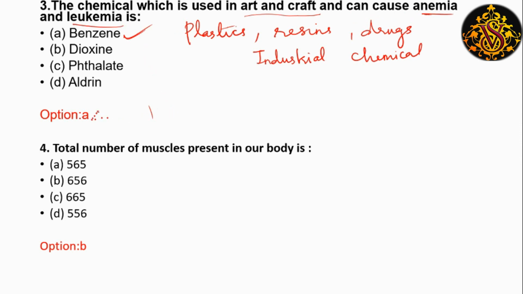Next question, total number of muscles present in our body is 656. We all might be familiar with bones. We have 206 bones, and we must also remember about muscles. We have 656 muscles. Clear? 656 muscles and 206 bones.